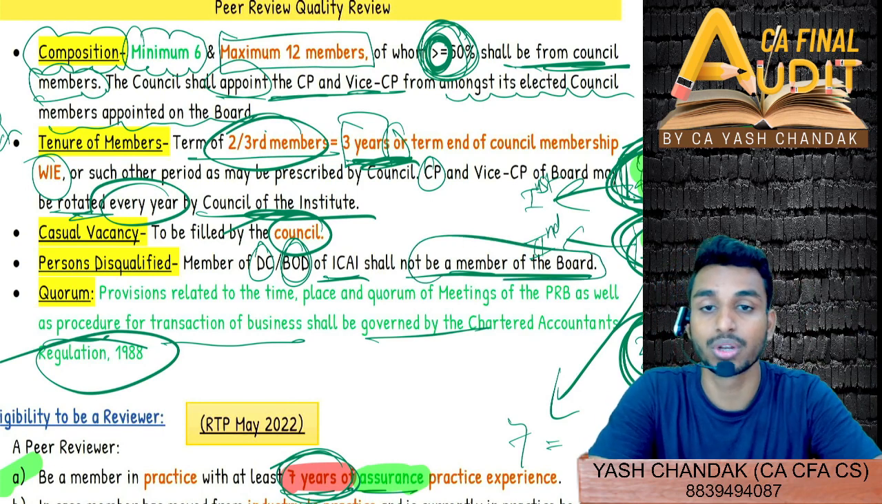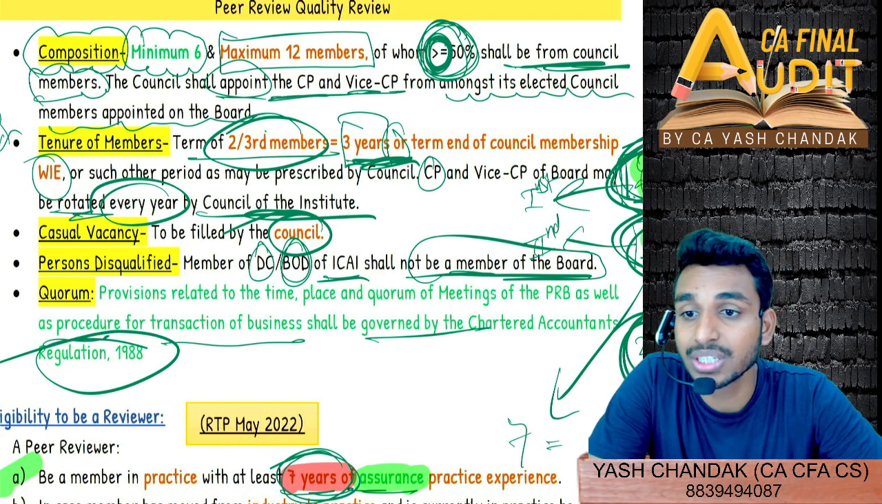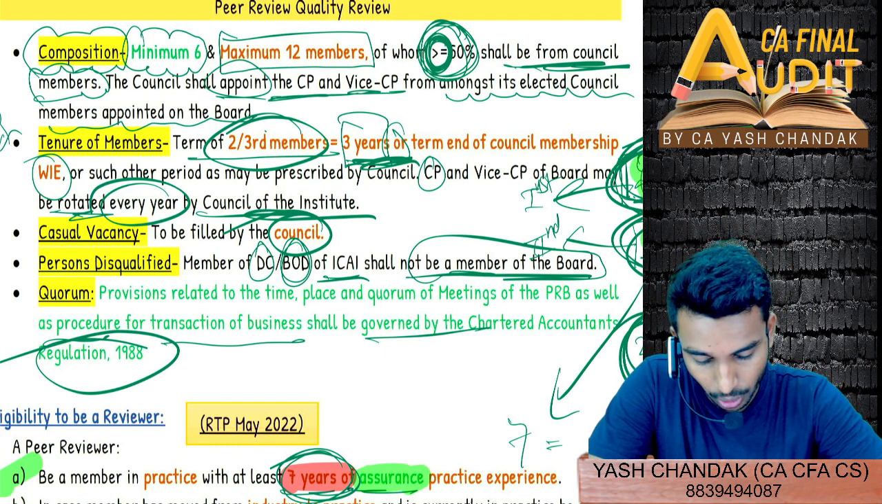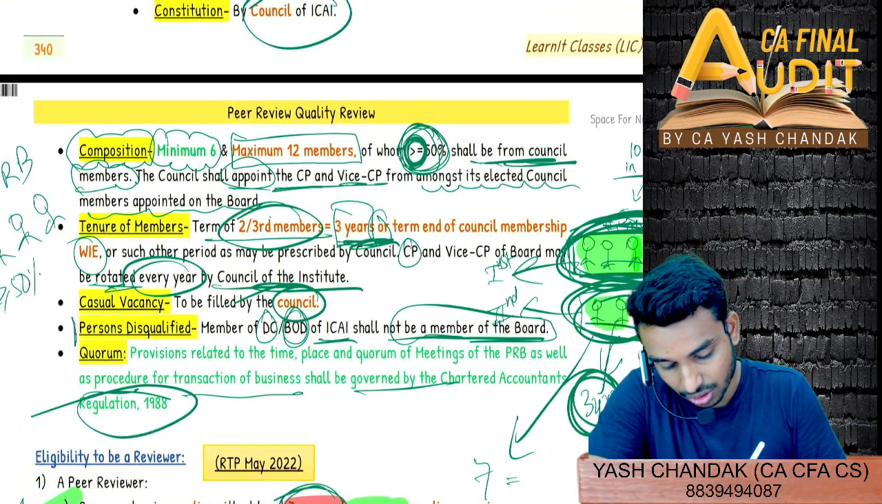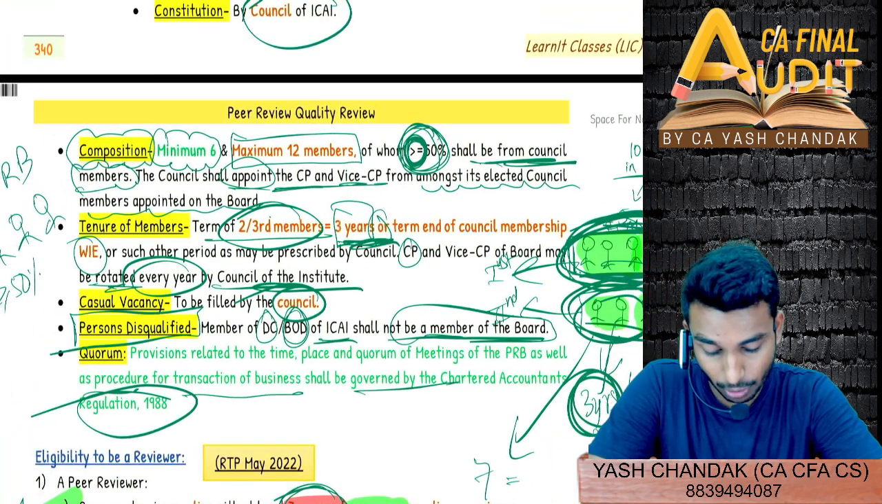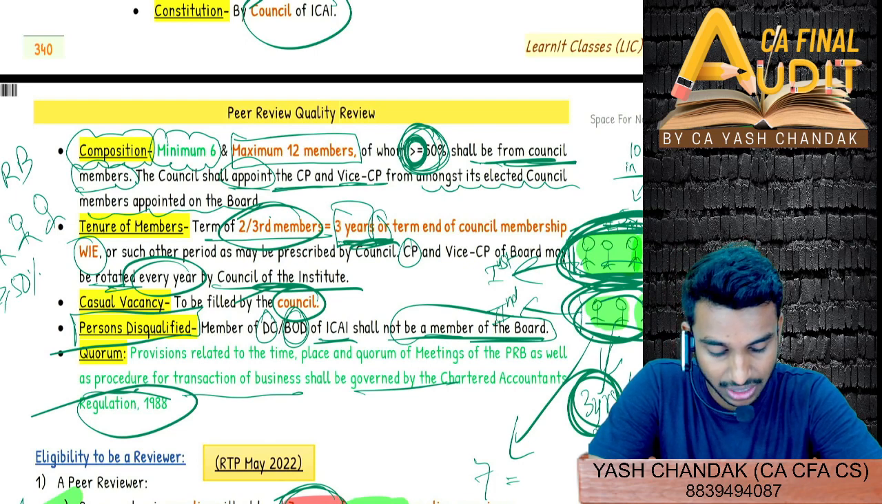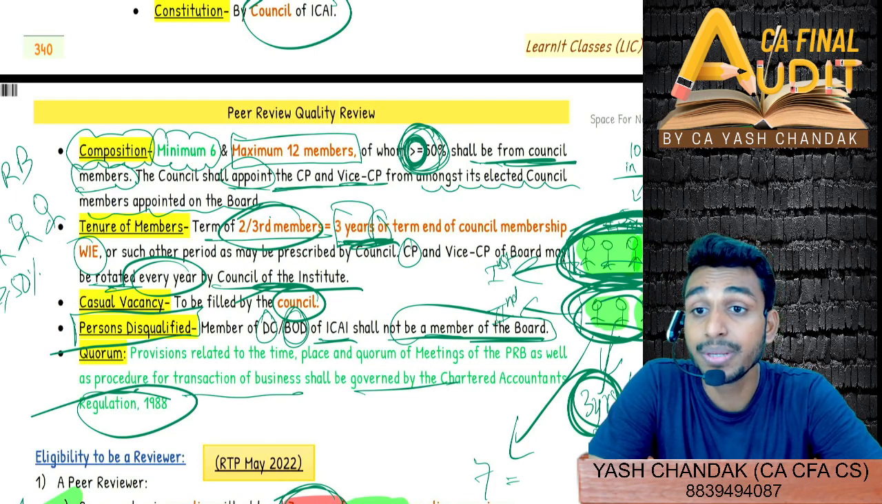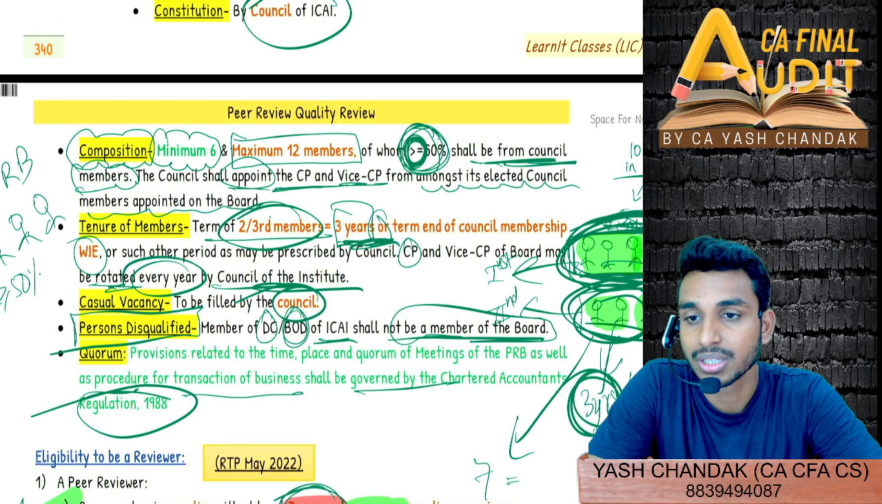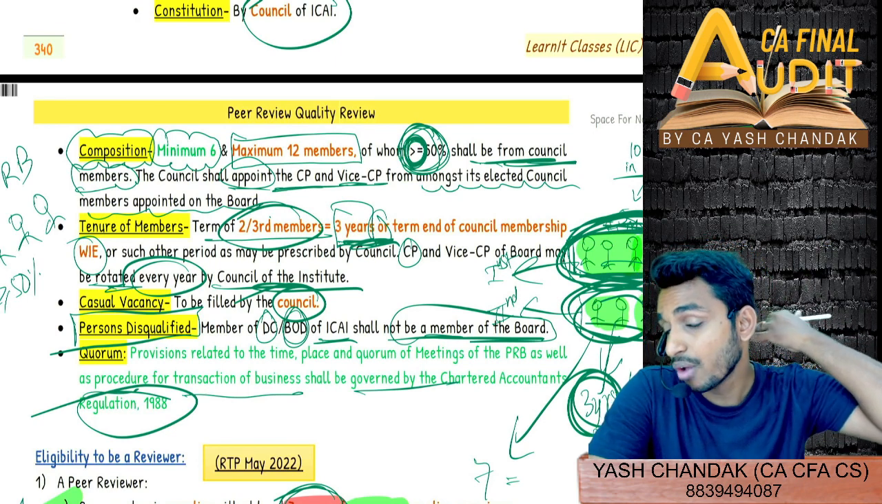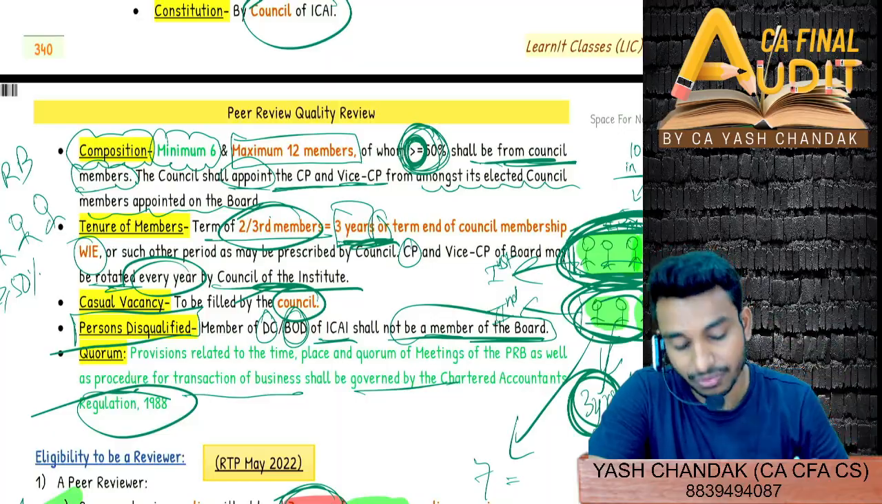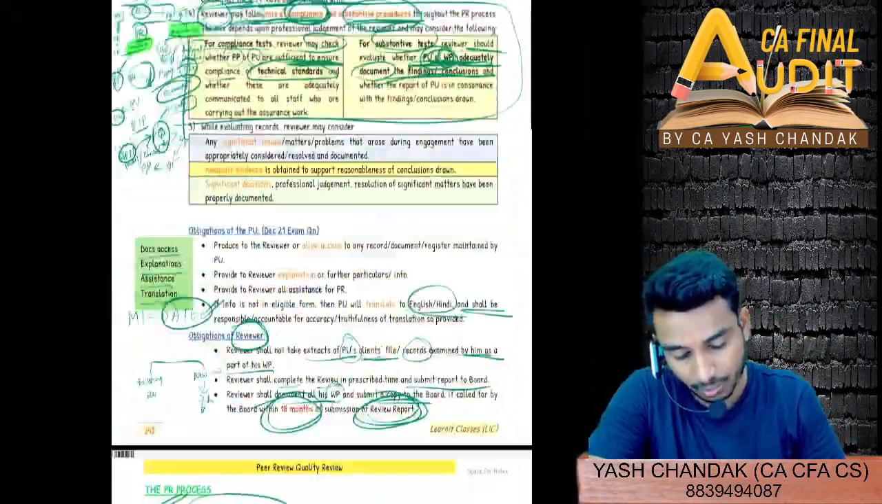Okay, so I got confused. Sorry. Actually, I told you that a peer reviewer shall not be a member of BOD or DC, right? But this is right: a member of the board of discipline and disciplinary committee of ICAI shall not be a member of the peer review board. In the peer review board, 12 members have to be elected, right? So out of these 12 members, whoever is a board of discipline or disciplinary committee member will not get elected in the peer review board.